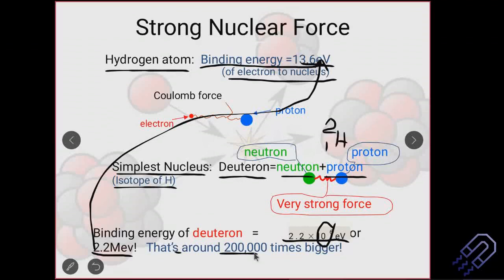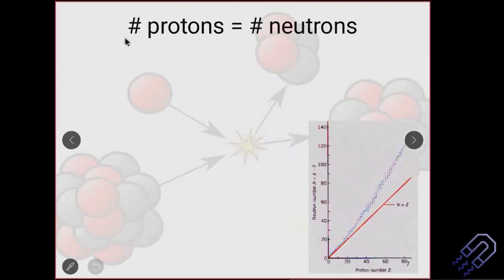Now, this is again important, and I think we should understand it before we proceed. We have protons and neutrons. In an ideal case, for the deuteron or helium, the number of protons and the number of neutrons are equal. If there are two protons in helium, there are two neutrons also in helium. But as we go to higher and higher order atoms, such as thorium, uranium, or even iron, we have more neutrons. So it's not that, in the ideal case, the number of neutrons and protons will be equal.